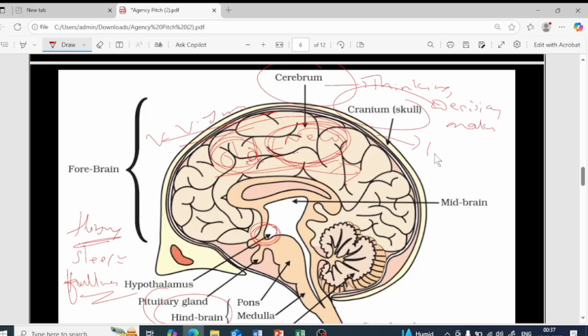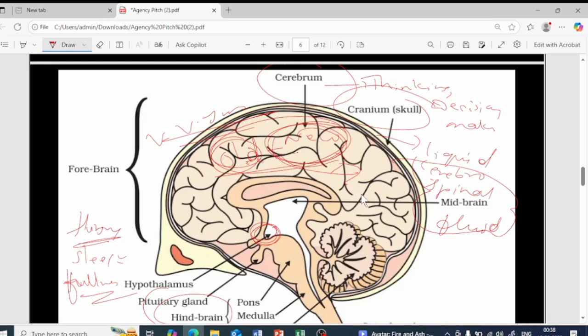Now in between the cranium there is a liquid present. That liquid is called cerebrospinal fluid. What do we call it? Cerebrospinal fluid. What this cerebrospinal fluid does is it acts as a cushion. For example, just imagine if you are sitting on a hard chair, what will you feel? You will feel hurt, isn't it? Your backbone will be hurting.